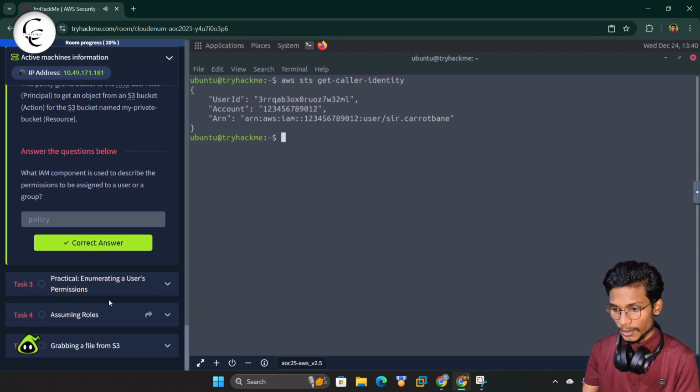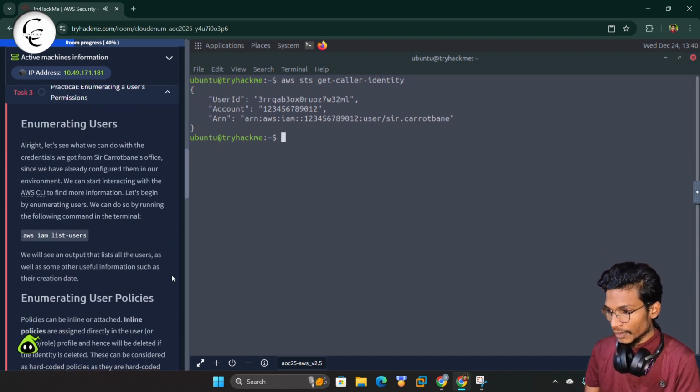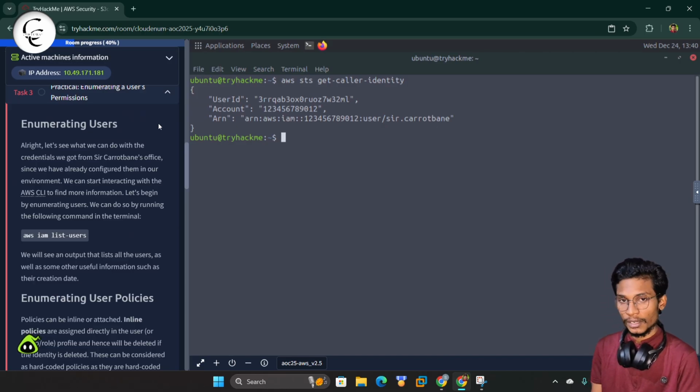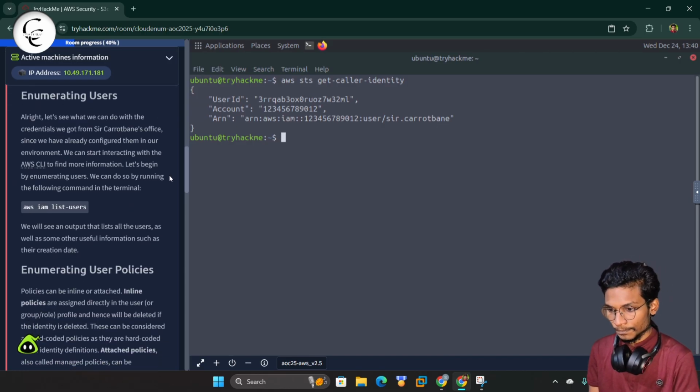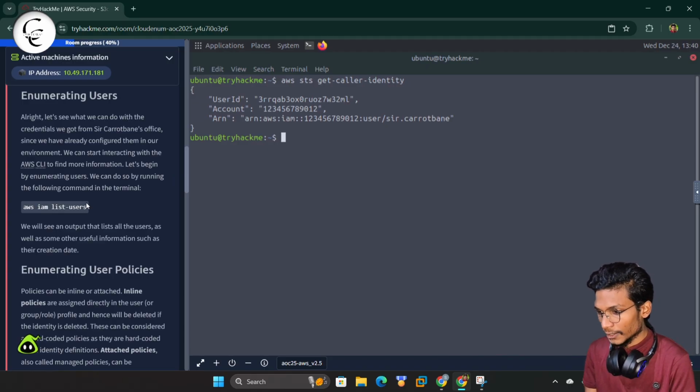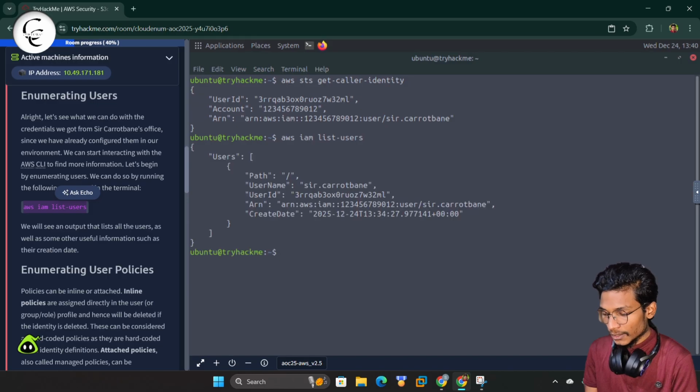So guys, now we can simply move to task 3, and we will be enumerating the users, like how to enumerate the users using the AWS service. Here we have certain commands that we can use to enumerate the users. Now I can simply copy this command and run it here. Here you can see I got one user's details. The user is S3cret. We have the user ID, the ARN, and the created date.